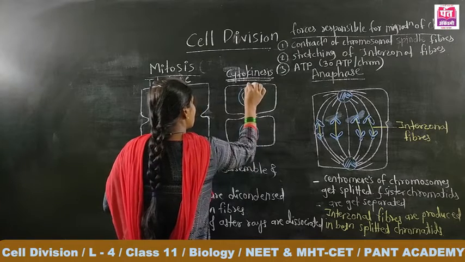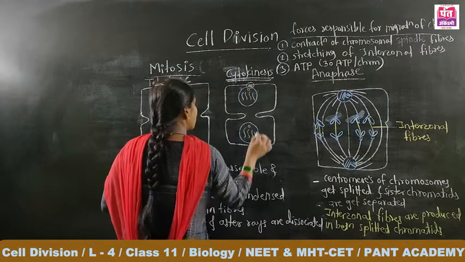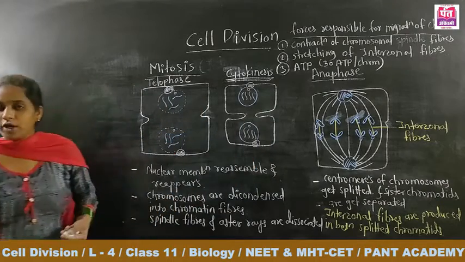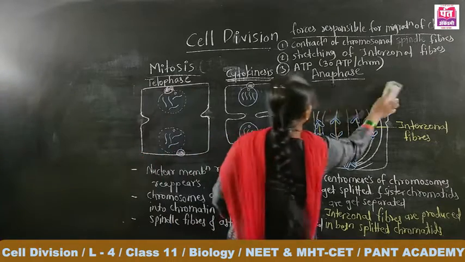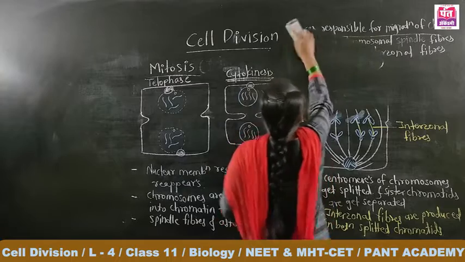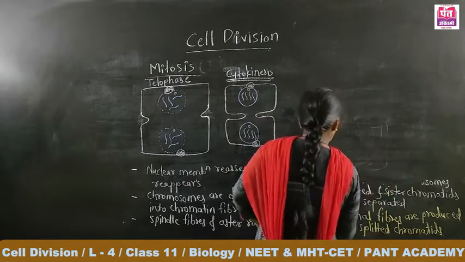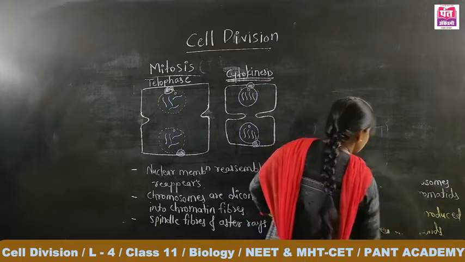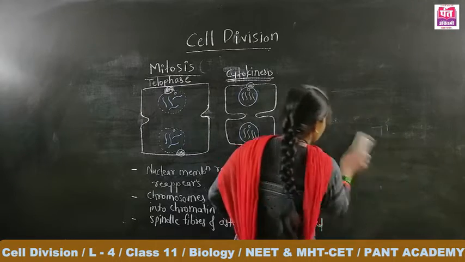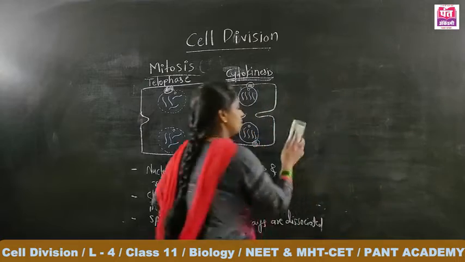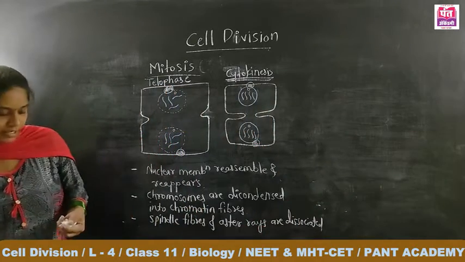The nucleolus is there, and the centriole is there. That infolding becomes deeper and deeper, and finally the cytokinesis is completed. Let's see how it is completed.